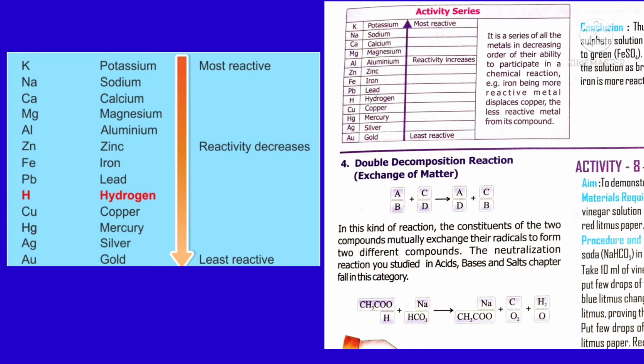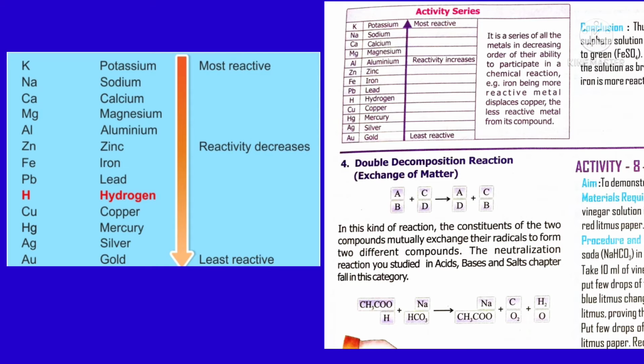Now you are going to add a few drops of acetic acid on both the colored litmus papers, that is red litmus paper and blue litmus paper. What will happen is, since it is an acid, the paper changes into red. Red color remains red, blue litmus changes into red.